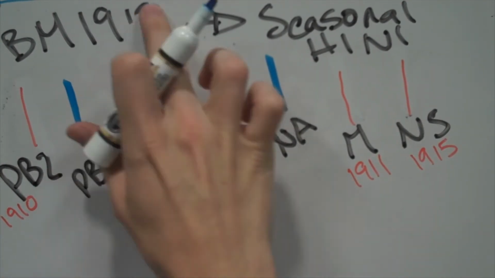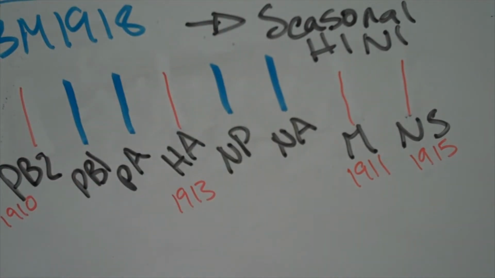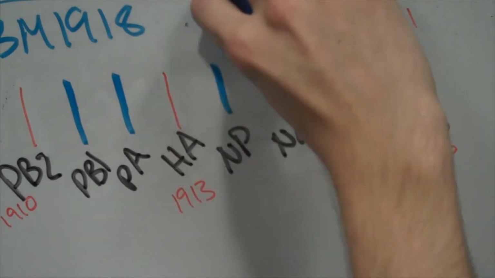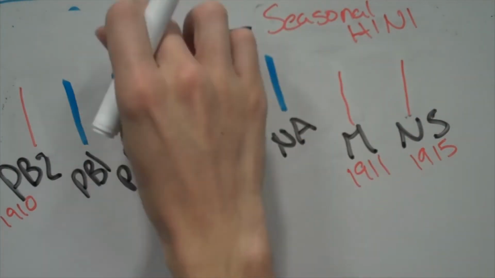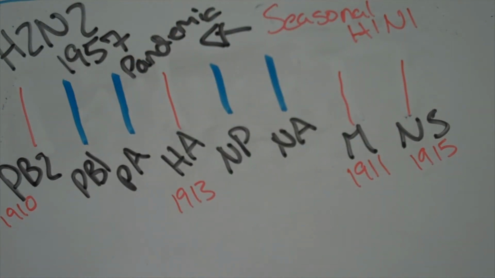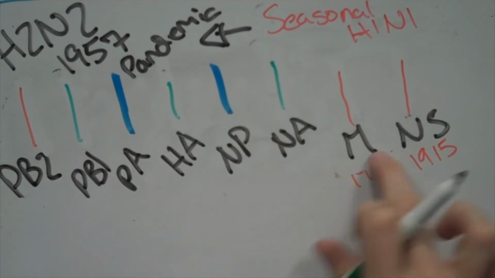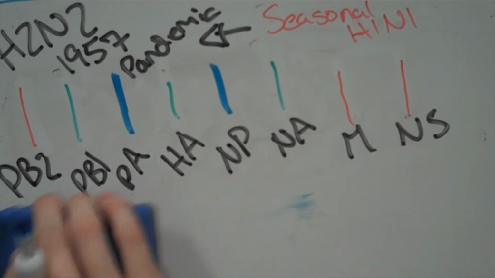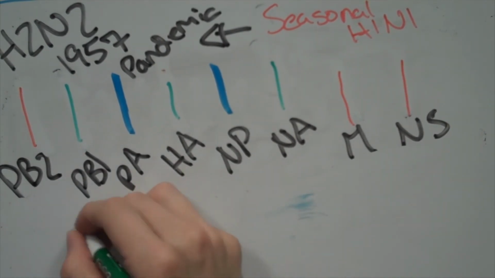As we fast forward nearly half a century, we can continue to trace the origin of the genes that played a role in the 1957 H2N2 pandemic. The H2N2 strain is comprised of 5 genes derived from the seasonal H1N1 strain, with the introduction of novel NA, PB1, and HA genes from reassortment events with Eurasian avian sources in 1950, 1954, and 1955 respectively.